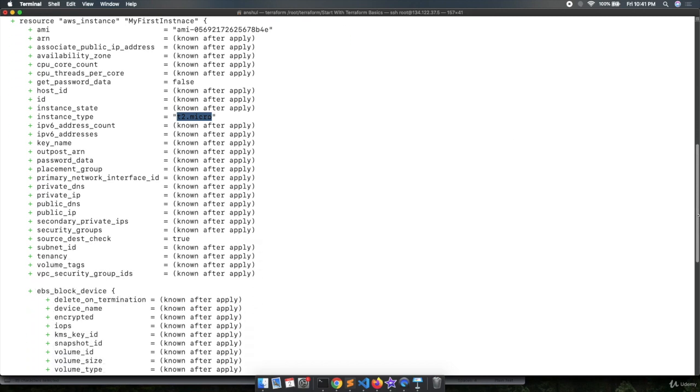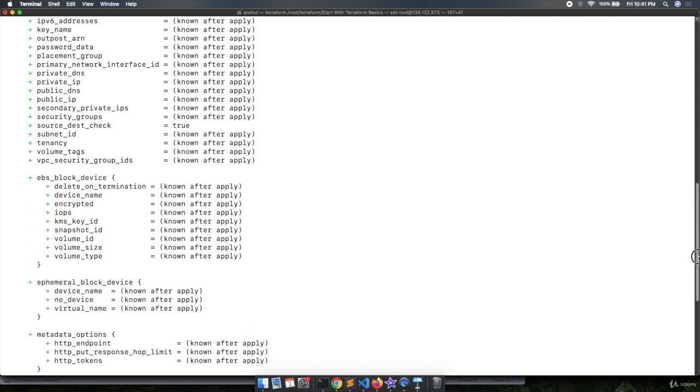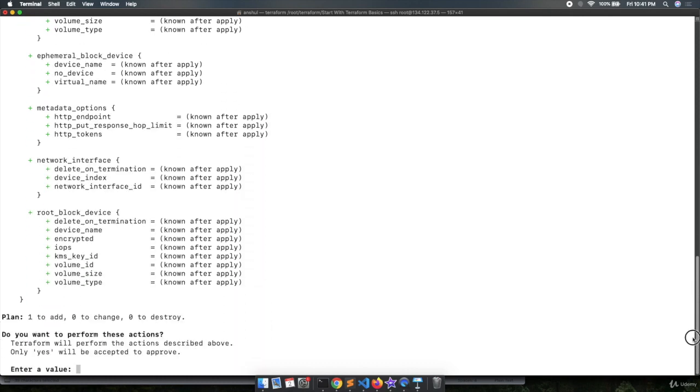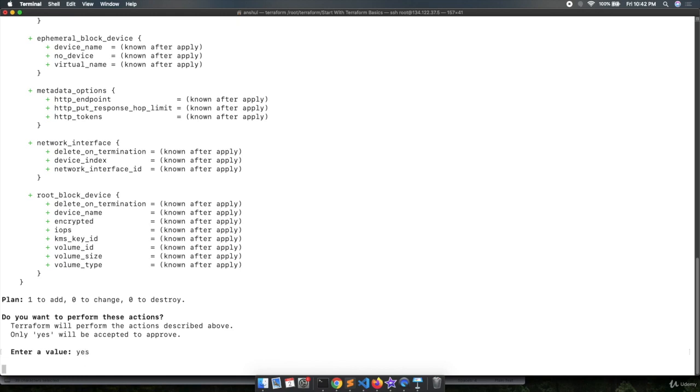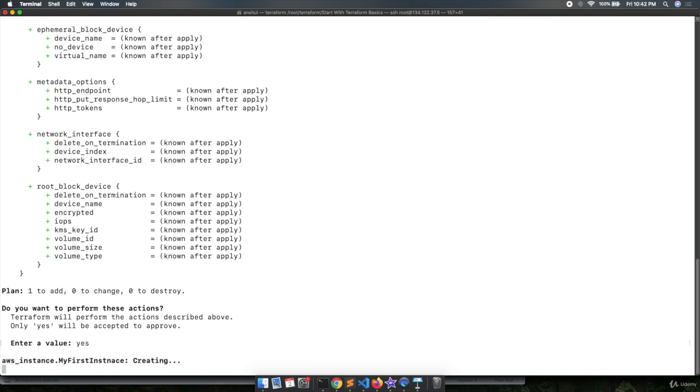If we go down, it is saying source data check true and the other details, right? We are not providing any more details over here, and we are getting the plan: 1 to add, 0 to change, and 0 to destroy. Let's put yes, hit enter, and this will spin up a machine on AWS. You can see we are getting a message: aws_instance.my_first_instance is being created.